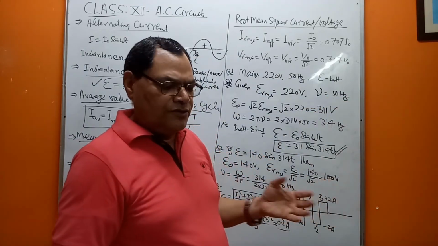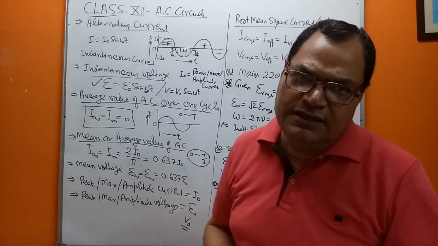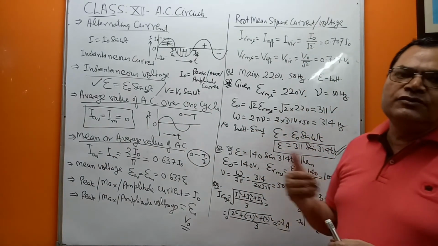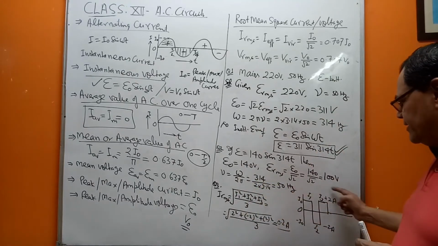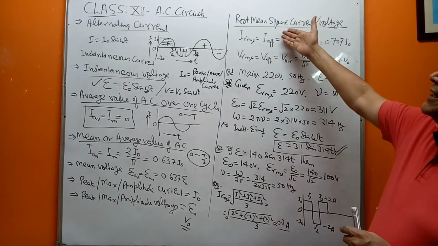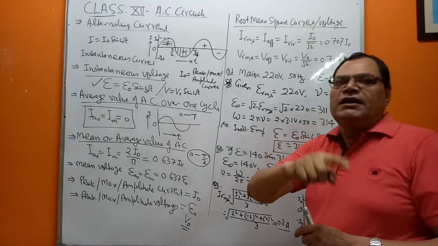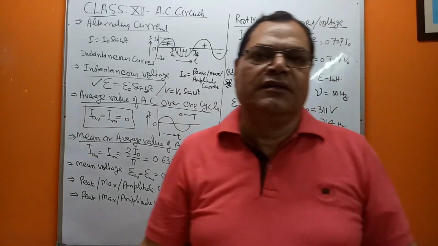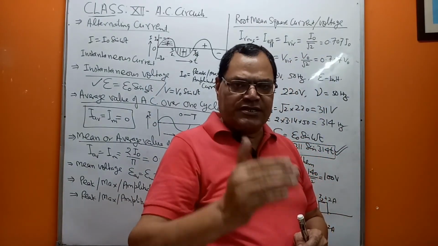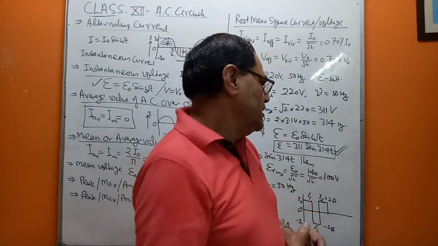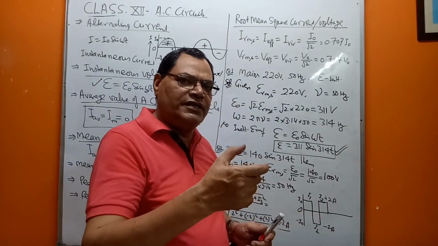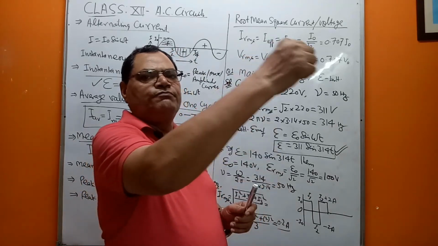And we are asked to find the AC current, that is IRMS. We have to find the root mean square current from this very graph. As I was explaining here, basically it should be the square root of the mean of the square variations of the current. Now what are the variations? I1, I2, I3. What are their values? Plus 2, minus 2, plus 2.